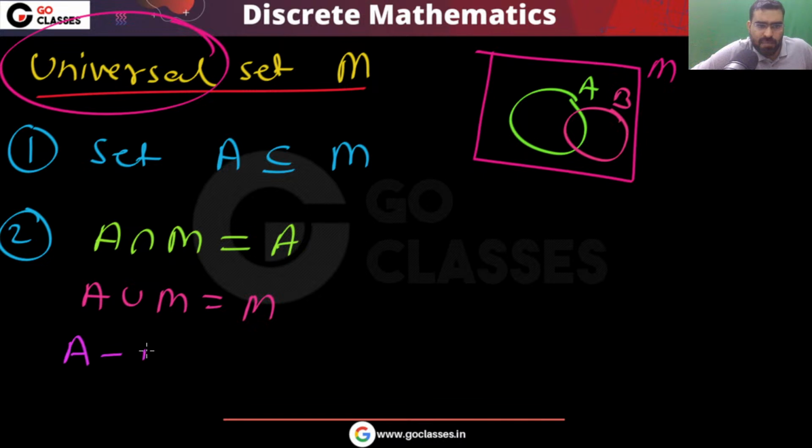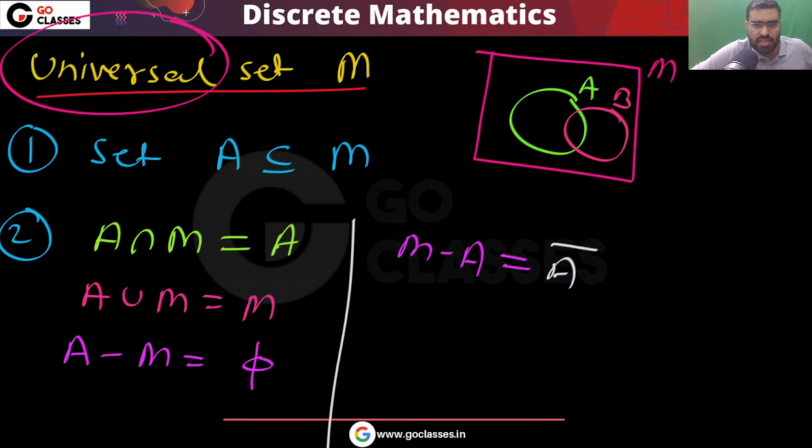If you take A minus M, that will be phi. And if you take M minus A, because M is a universal set, that will be A complement. So these are some rules you can easily see. Very easily you can notice.